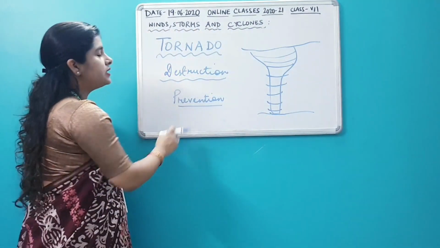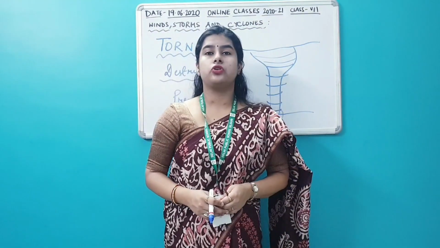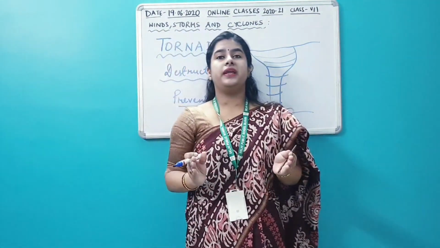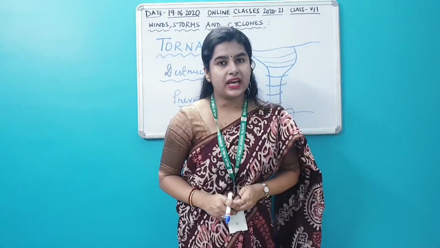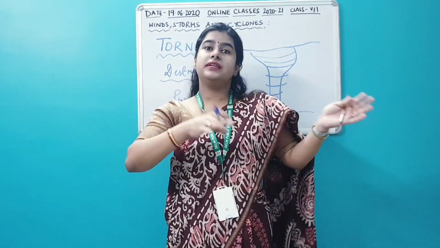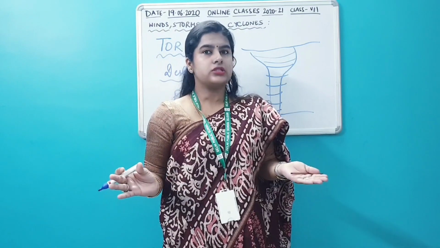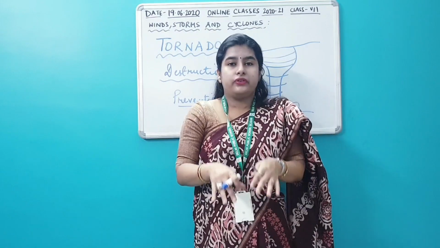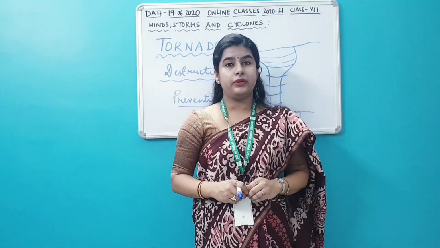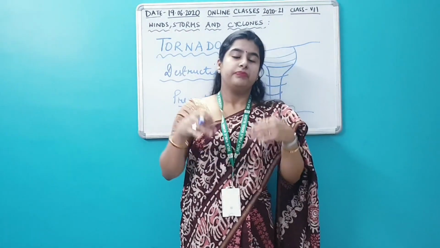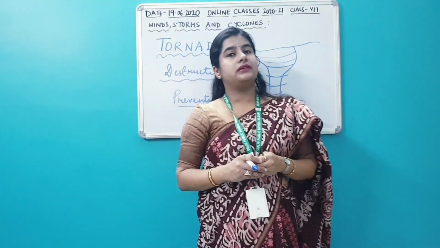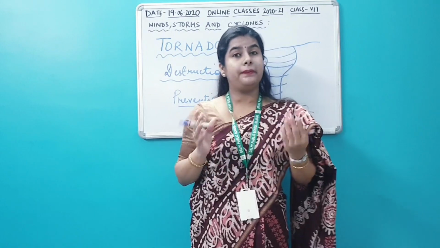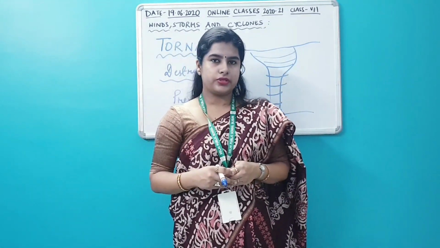Next topic is what preventive measures we can take when a tornado strikes. Best places are the basement of houses. If there is a room present at the basement of the houses, that is the best place. If no rooms are available at the basement, a person can get inside a room without any windows, and if there is any door and window, they can shut the doors and the windows and keep themselves safe under a sturdy table. They can bend down on their knees and put their head down, and that is how they can somewhat protect themselves. But the best place is the basement of houses.